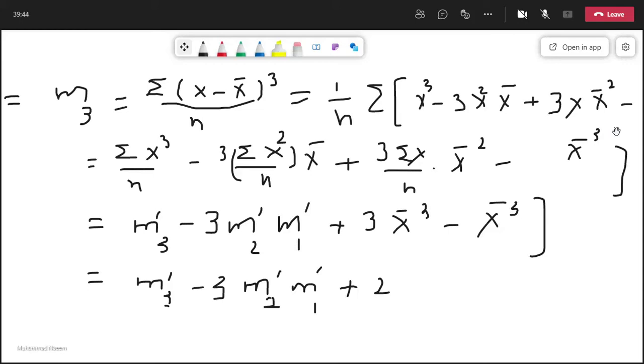And what is X bar? X bar is our first moment about origin. So X bar is M1 prime cube. So this is our required relation.